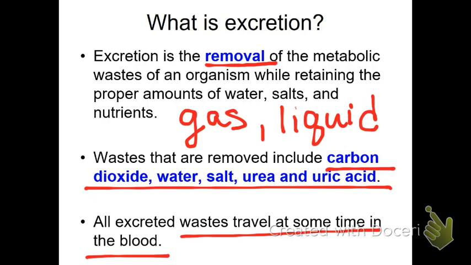You need to write down the second bullet point, which does not go under major organs. This is still under the function. This is what it removes. And then you also need to point out on the third one that it travels at some time in the blood system. Now, if we're talking about the blood and it circulates in the blood, what body system does this closely relate to or closely work with? Yes, sir. Circulatory system. So you should already be writing in closely works with, and that's going to be the circulatory system.